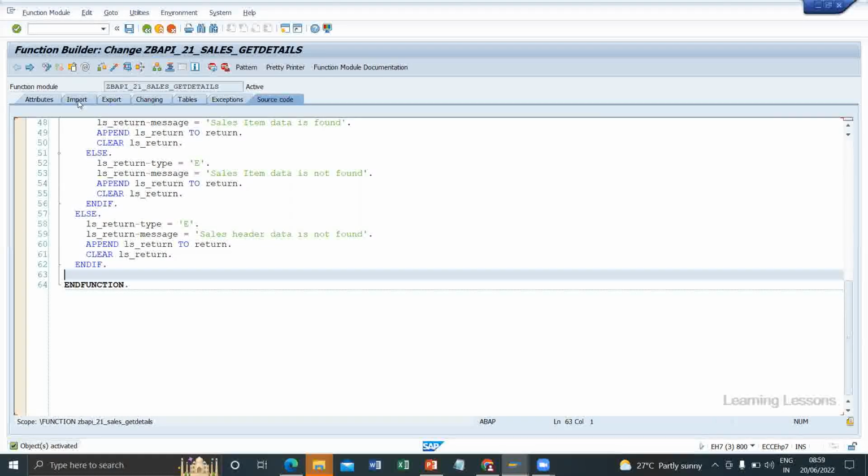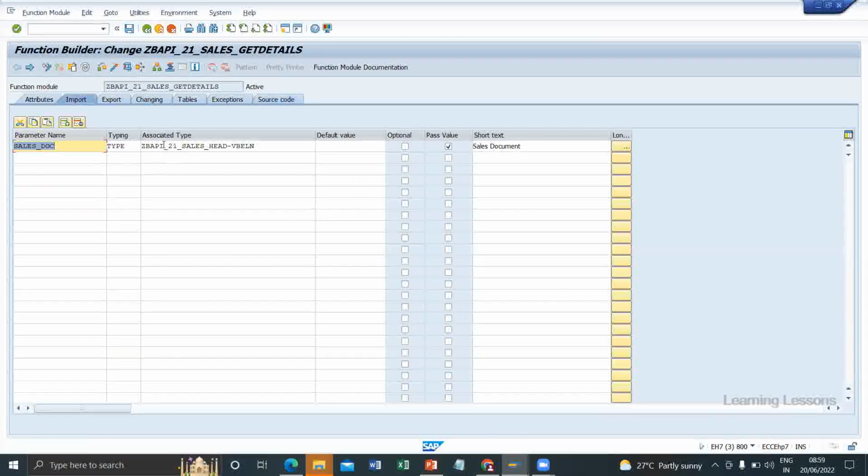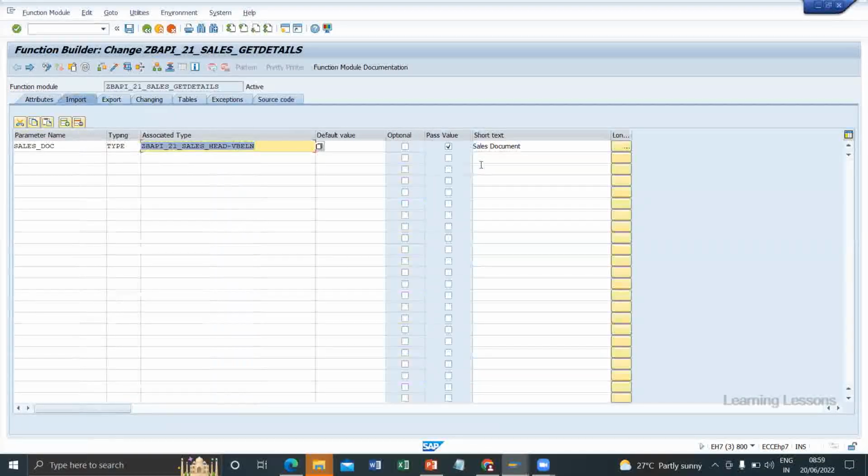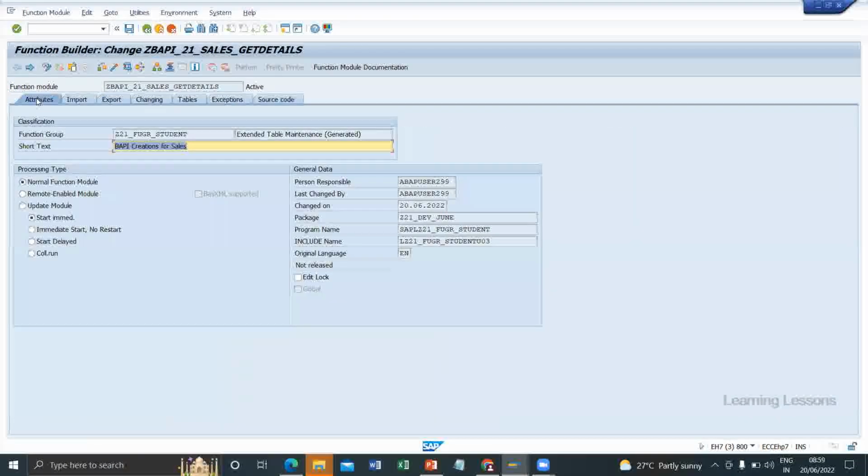Here we pass all the importing and exporting parameters. Importing starts with ZBAPI, exporting also starts with ZBAPI, and both are pass by value. But when you create the function module, you have to create a remote enabled function module. It's not specific to this report. When you are creating a custom BAPI, it is always required to call external systems. Within the system, you don't need a BAPI. We can directly use select queries anywhere, wherever required.